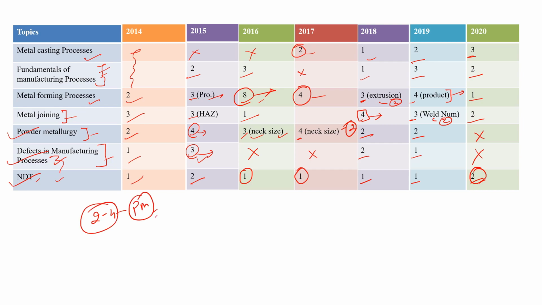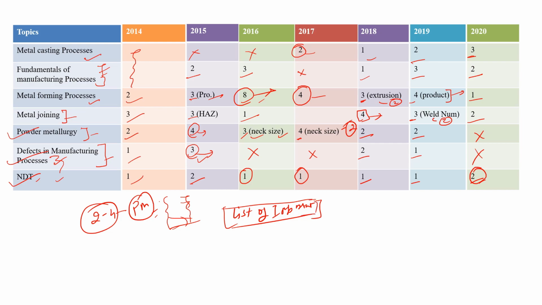So this is very important. For the metal forming process, I will say that all of the manufacturing process syllabus is very important. Sometimes students ignore these things, manufacturing and extractive, so don't ignore those things, try to learn them, and find tricks to remember them. If you are not focusing on these topics for GATE metallurgy, you are going in the wrong direction. So I will suggest you please go through these topics, make a list of important topics, so that will give you hope for clearing GATE metallurgy.